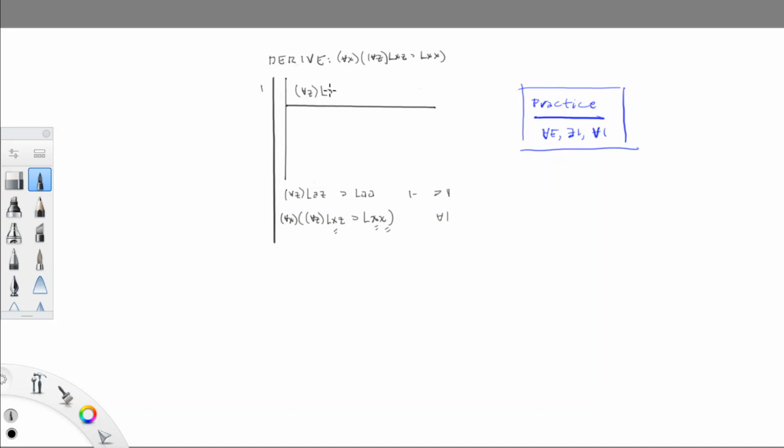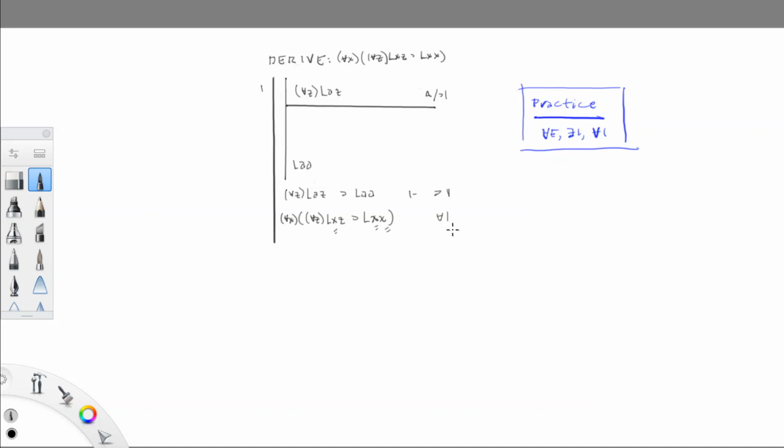For all z, L, A, Z, that's an assumption for conditional introduction. And then the last line of the subderivation is going to be L, A, A. If we can put together this kind of a subderivation, that gives us the conditional by conditional introduction. And if we can get this conditional, then we can apply universal introduction to it.